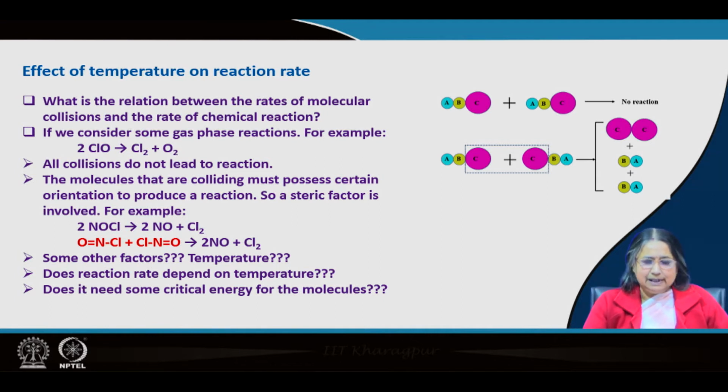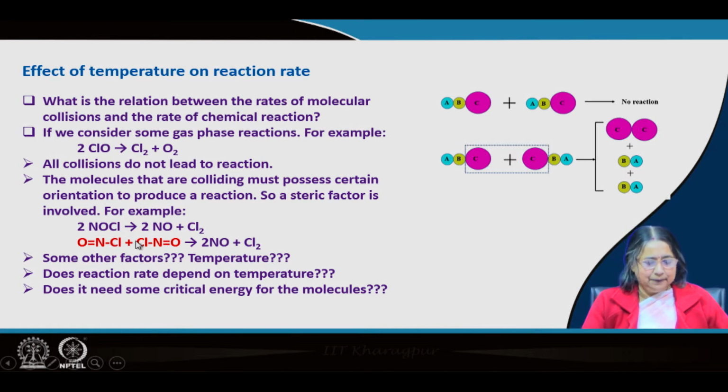I am giving a simple example here. For example, NOCl is decomposed to NO and Cl2. Here we can see that there is a bond between nitrogen and chlorine. And in the product, there is the chlorine-chlorine bond. So, this bond has to be broken, and this bond between two chlorines should be created.